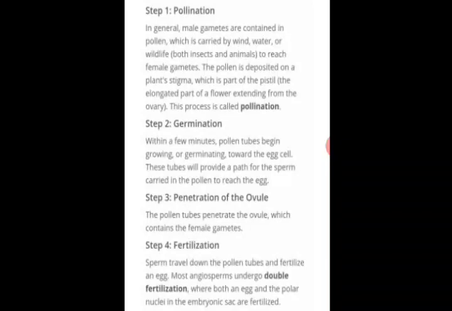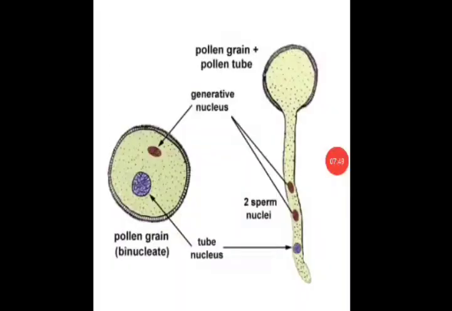Now these are the steps in the whole mechanism of sexual reproduction. Before starting with the process of fertilization, let's proceed to the structure of the pollen grain. Now you can see the structure of the pollen grain. It is deposited by transfer from the anther, and this is the structure, that is the pollen grain.